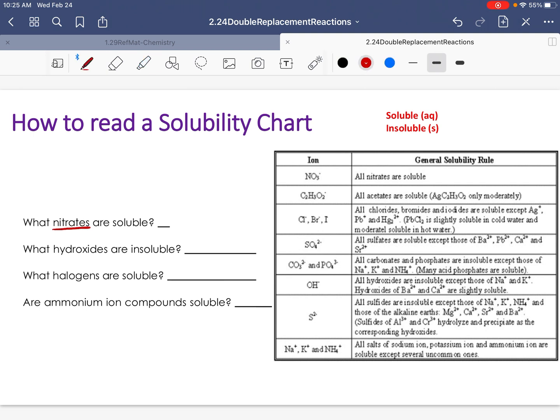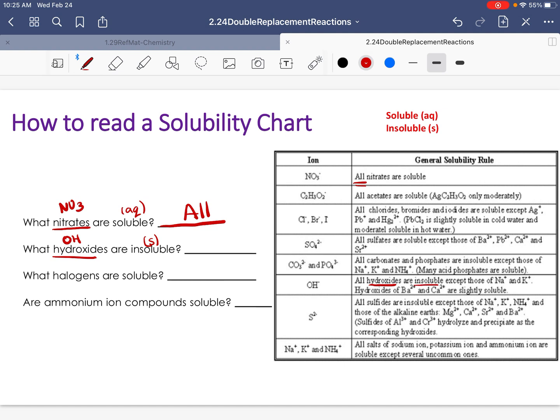So nitrates, a nitrate, guys, is NO3. All nitrates are soluble. What nitrates are soluble? All of them. So if you see NO3, that is going to be soluble. And remember, soluble means it is aqueous. What hydroxides are insoluble? Hydroxides that are insoluble are a solid. A hydroxide means it is OH.